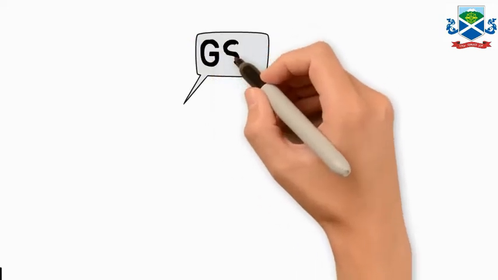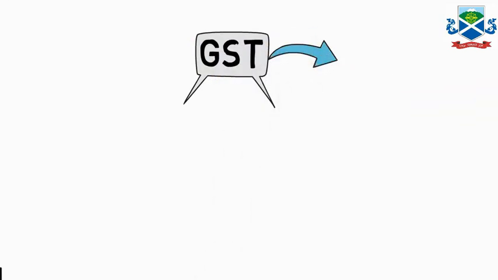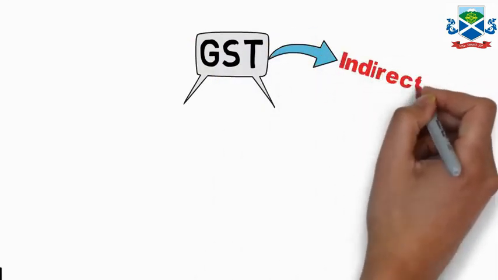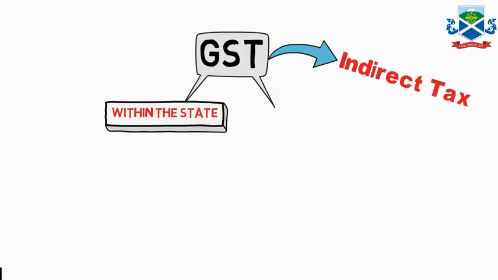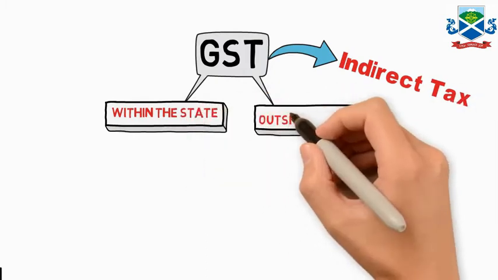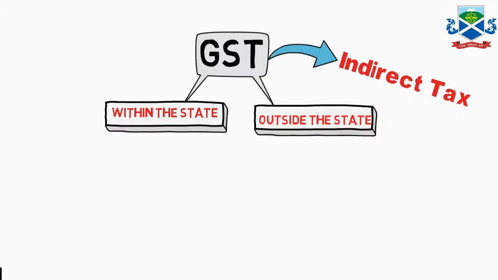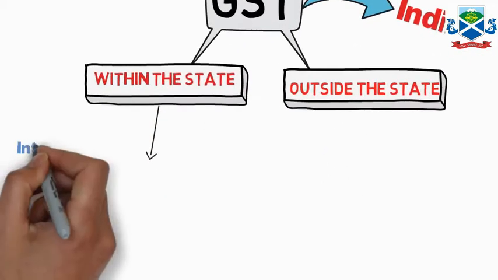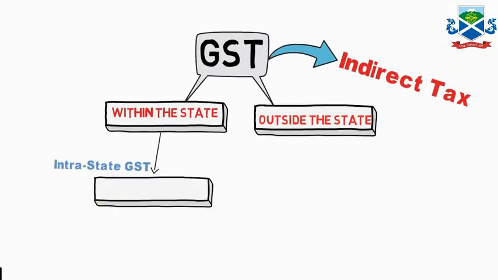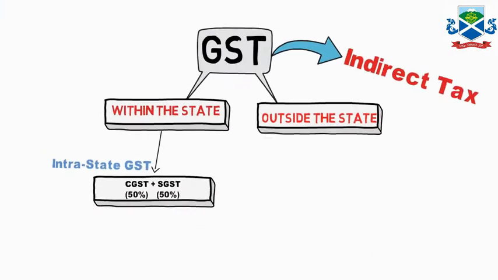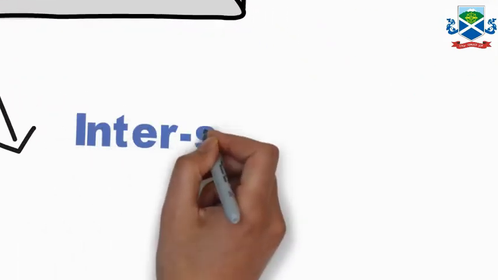GST types: it is a part of indirect tax. There are two types of tax, direct and indirect tax. So it is indirect tax. GST within the state, where the goods and services are produced, is part of CGST and SGST, with a 50-50% share.